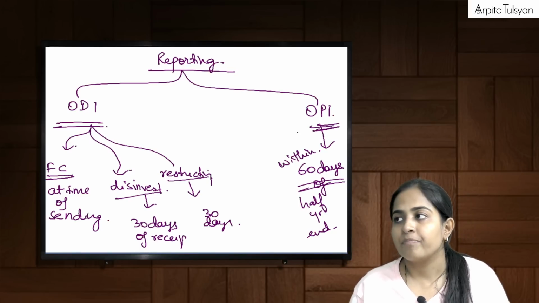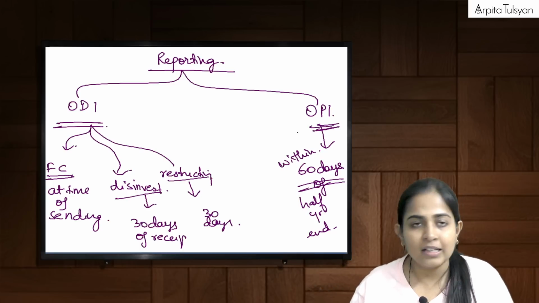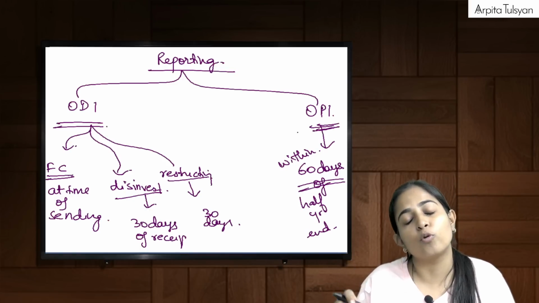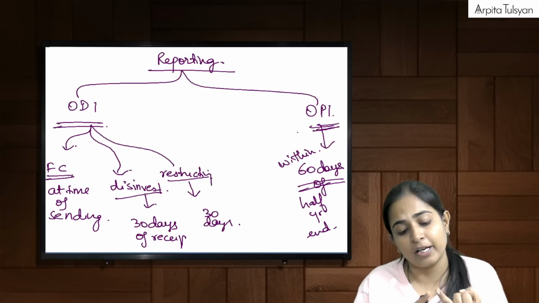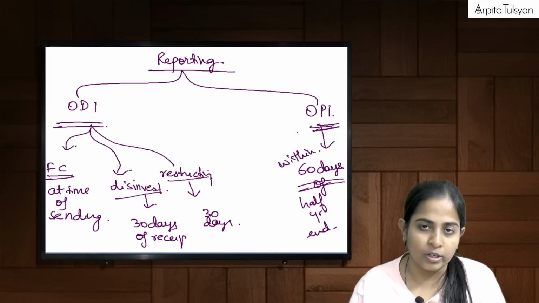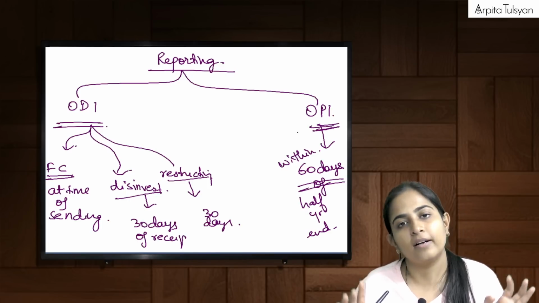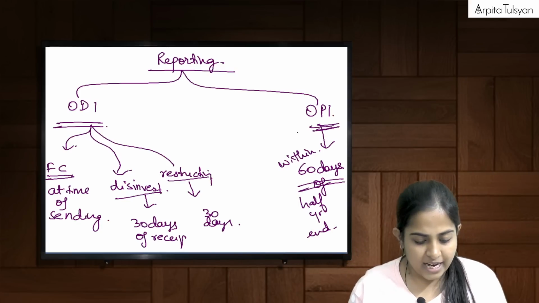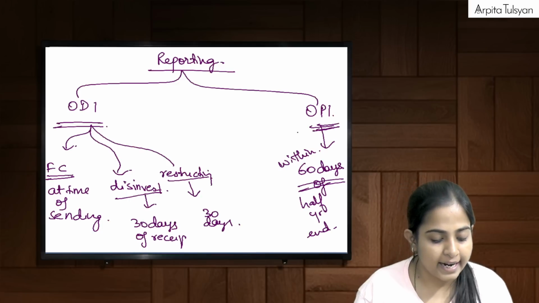APR reporting has to be done when equity investment is done in a foreign entity where holding was more than or equal to 10%. It has to be done in all the cases except in two cases. If it is in liquidation, there is no need. And if the holding is less than 10% plus no control, then no need. Rest in all cases of ODI, we have to file the APR. APR, right? Annual Performance Report in respect of each such foreign entity.